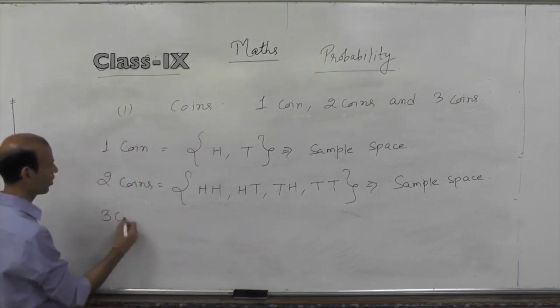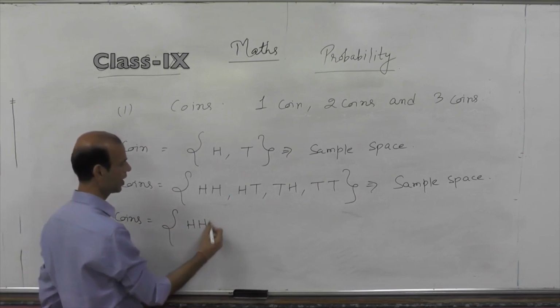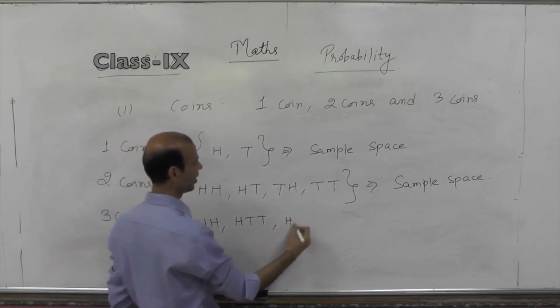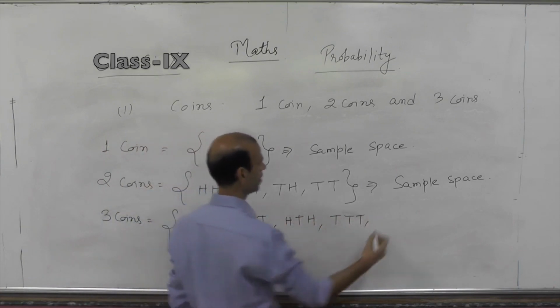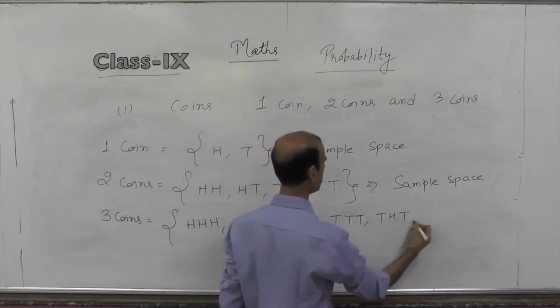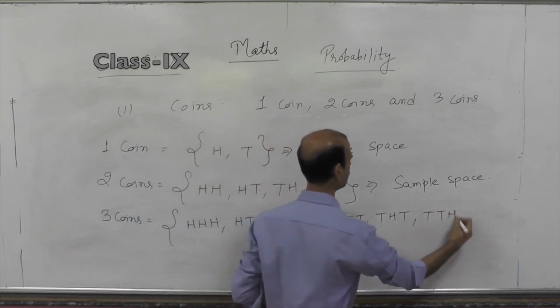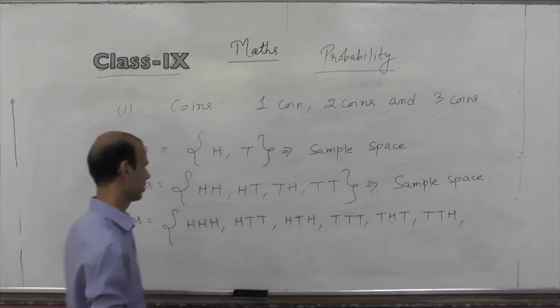In case of 3 coins, possible outcomes will be head head head, head head tail, head tail head, head tail tail, tail head head, tail head tail, tail tail head, tail tail tail.